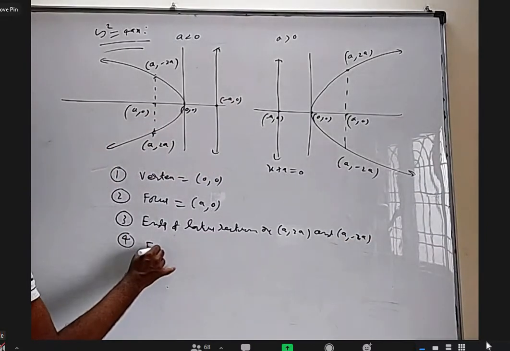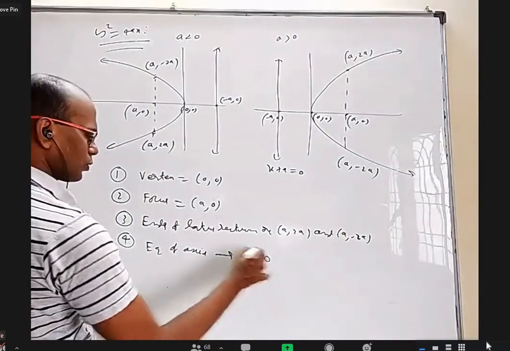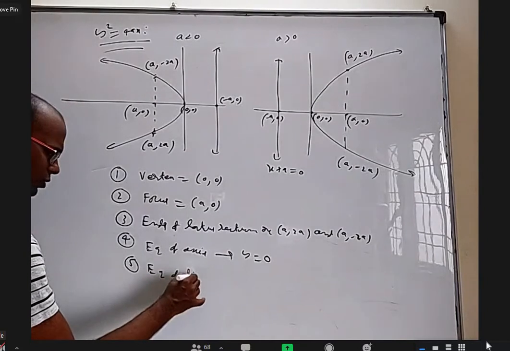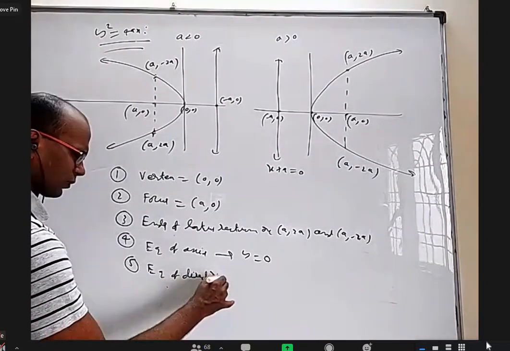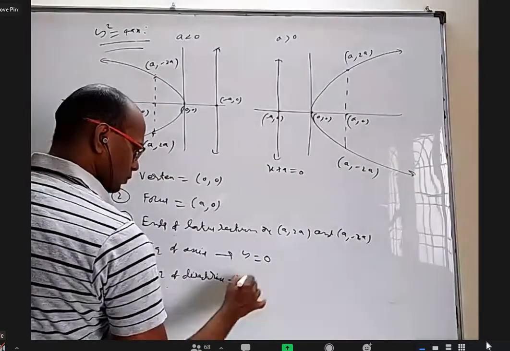Fourth, equation of axis, x-axis, which is y equal to 0. Equation of directrix is x plus a equal to 0.